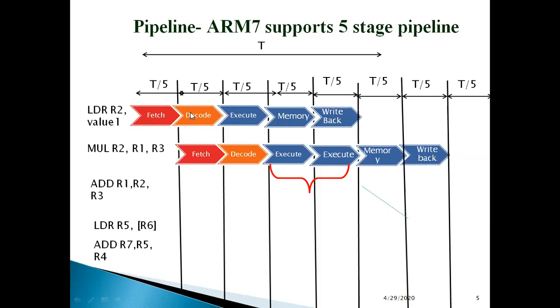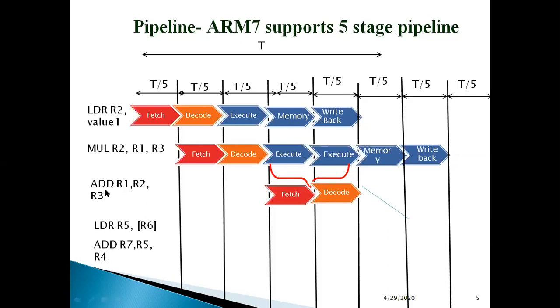So when the decode of the first instruction is taking place, the overlapping of the second instruction fetch starts, and so on. But if we pay attention here, my multiply is taking 2 cycles. My multiply operation is taking 2 cycles for the execution instead of 1. So from here we can understand why we needed to understand how many cycles are taken. So we are taking 2 cycles for execute.